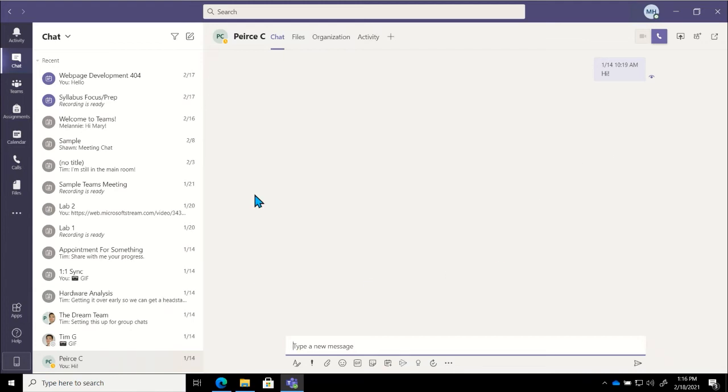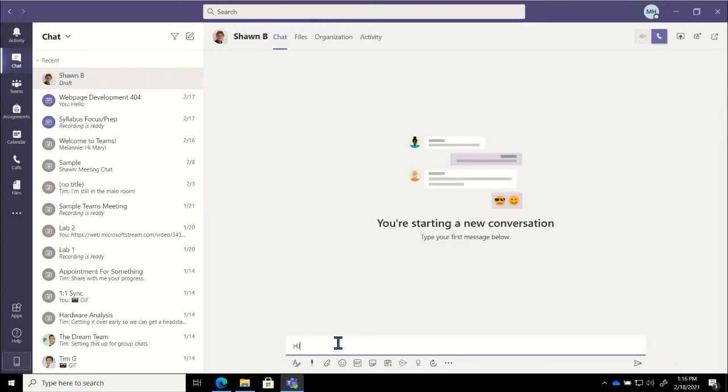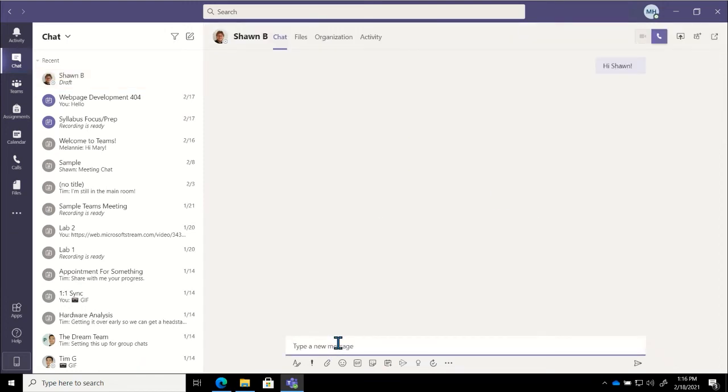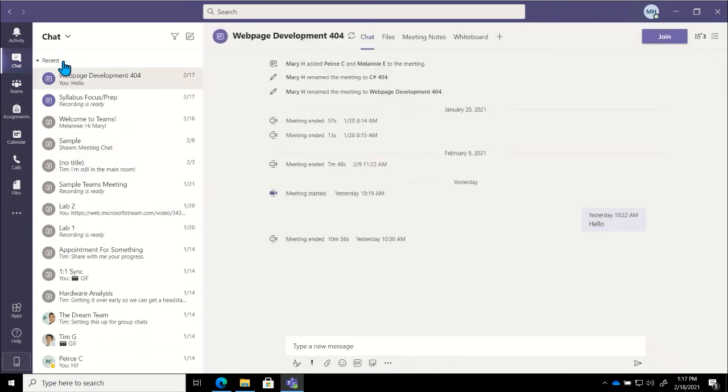So for example, if I were to start a new chat by using this new chat box at the top right of our chat pane, if I were to start a new chat with Sean, and we'll just say a quick hello. Now, if this were a chat that I don't think I'm going to be using anytime soon, I don't actually need it showing up on my recents list, I can come in to the ellipses that'll show up by it, and I can choose to hide that chat. So that will remove it from my recent list. We'll see it doesn't show up there anymore.